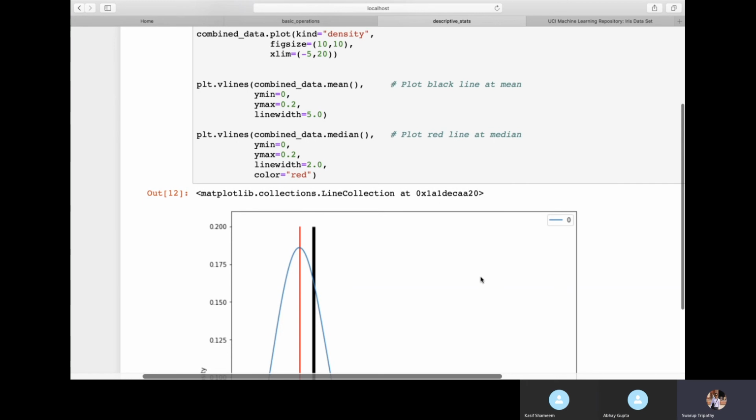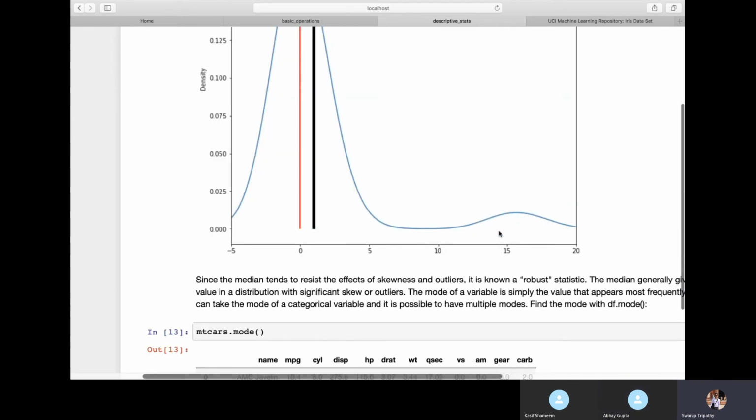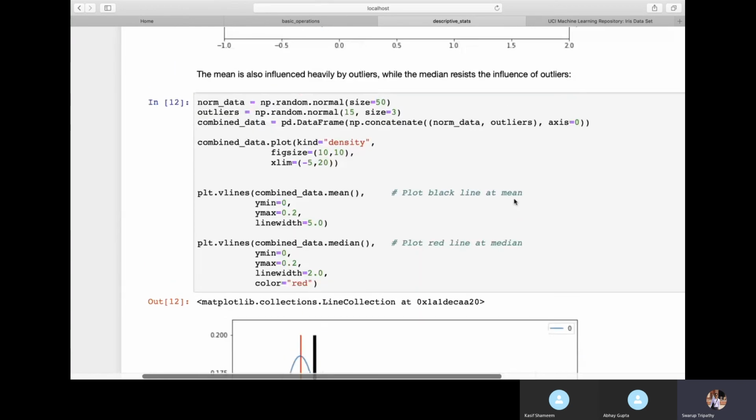Here I have taken a normally distributed data set, size 50, meaning 50 normally distributed values. Then I have created some outlier data that is also normally distributed, but at 15. 15 is on my x-axis, where the data is plotted, at the corner side with higher values, and I'm plotting three data points, size 3. Then I'm combining all that data using np.concatenate. We have already seen concatenate earlier.